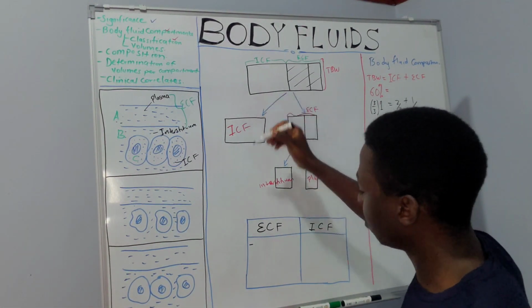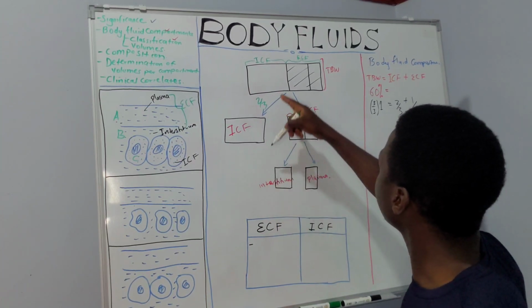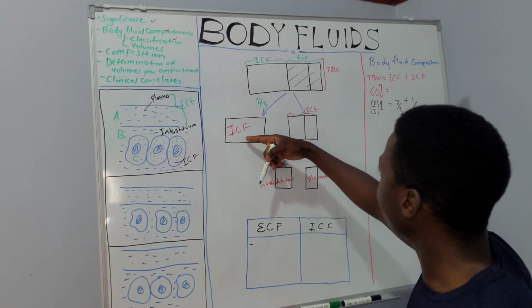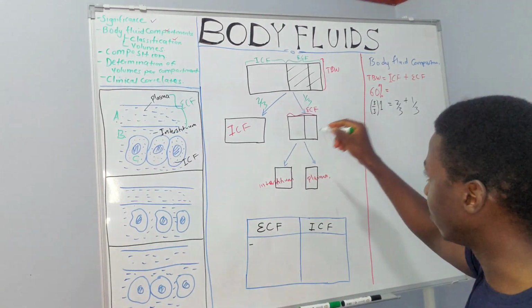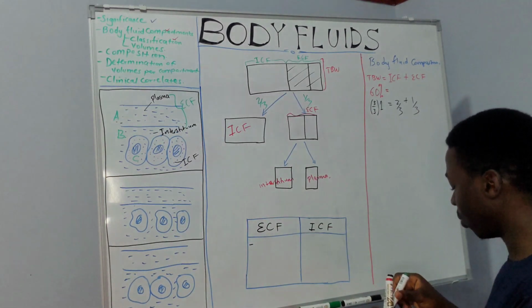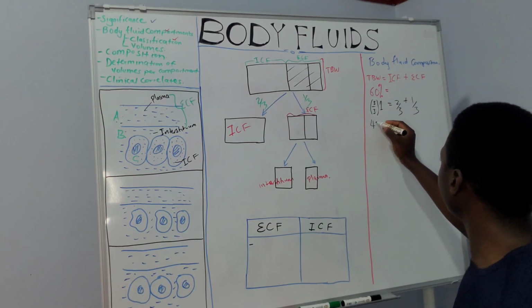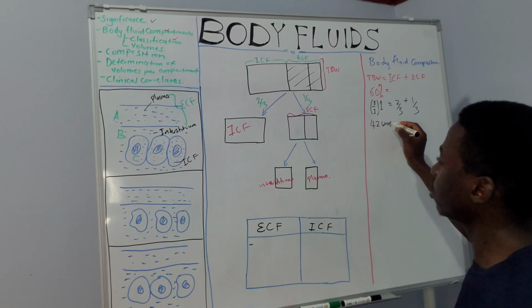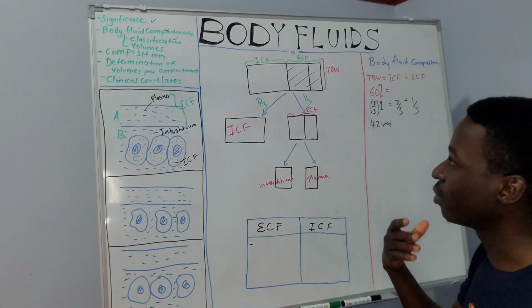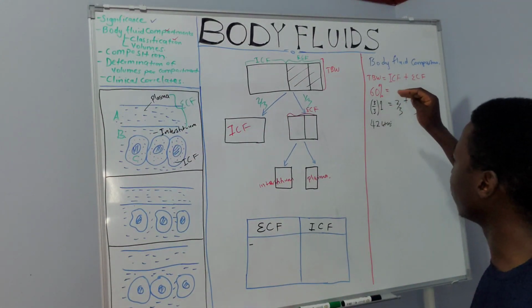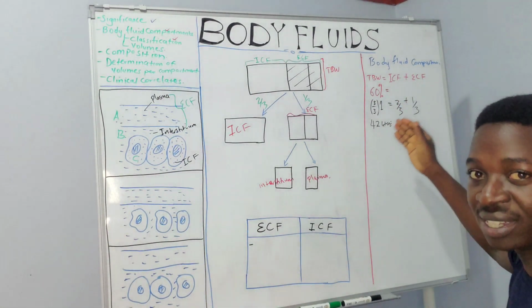Okay, so from our illustration, 2/3 of the total body water will be ICF, and 1/3 of the total body water will be the extracellular fluid compartment. Also remember that 60% makes up about 42 liters. So here we are trying to elicit the volumes. We want to know the volume composition in percentage, the volume composition by proportion or fraction, and the volume composition in liters.